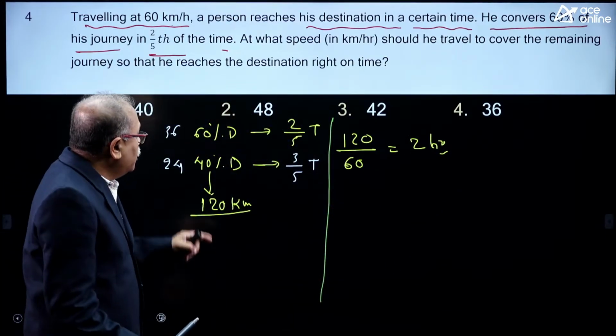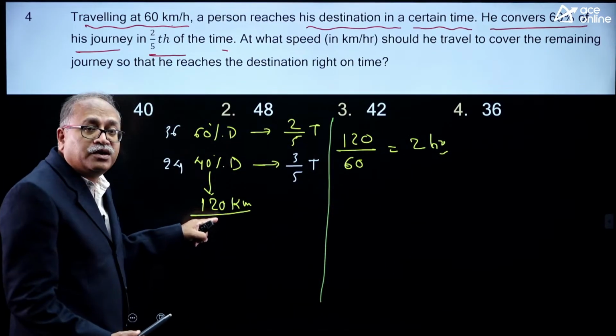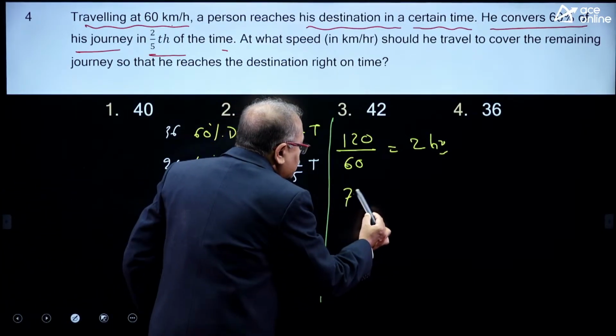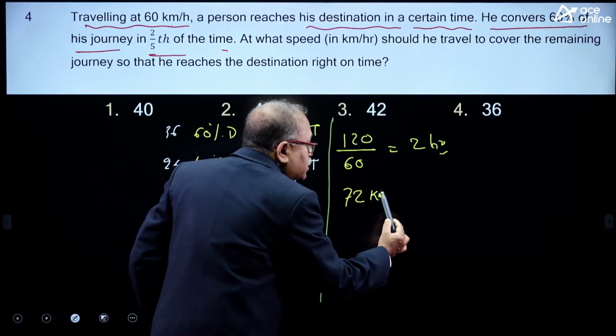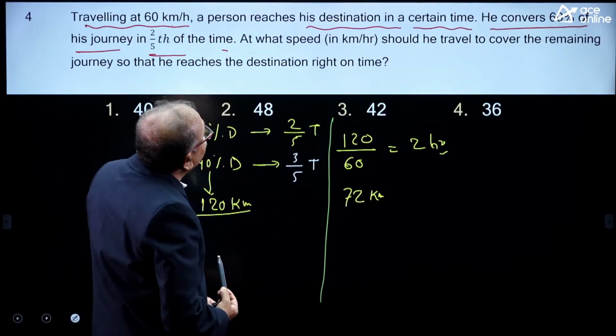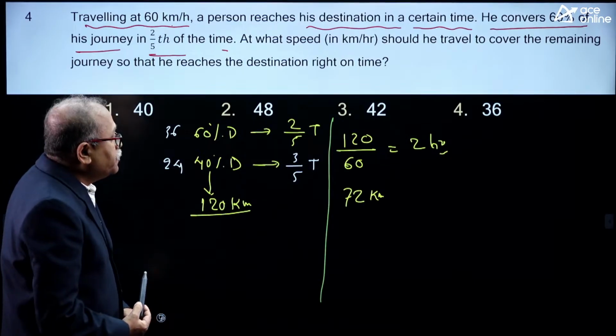Okay. Now, what is 60% of 120? That is 12 into 6, which is 72. So, 72 kilometer he covers in how much time? 2/5 of the time.